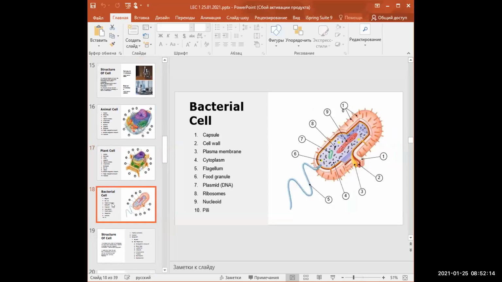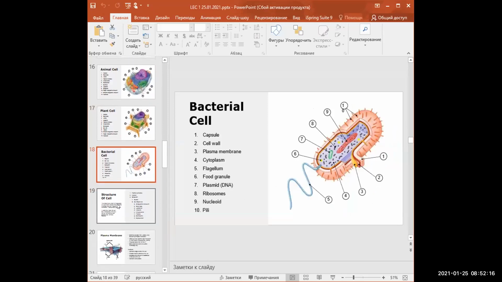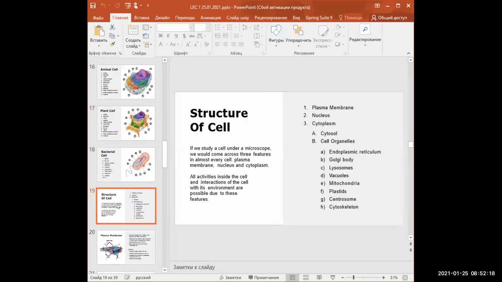Plant cell, bacterial cell, structure of cell. If we study a cell under a microscope, we would come across three features in almost every cell: plasma membrane, nucleus, and cytoplasm. All activities inside the cell and interactions of the cell with its environment are possible due to these features.